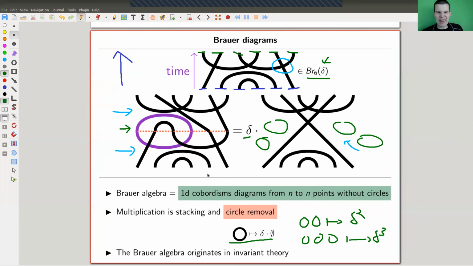And it doesn't matter, as I said again, this is abstract. So although I draw plane pictures, in the plane, actually it's abstract. So this purple thing is just a circle. You can just pull it out. And that's a Brauer algebra. It's really just 1-dimensional cobordism pictures from endpoints to endpoints. And it gets a natural structure of an algebra by using this idea of just gluing things together.